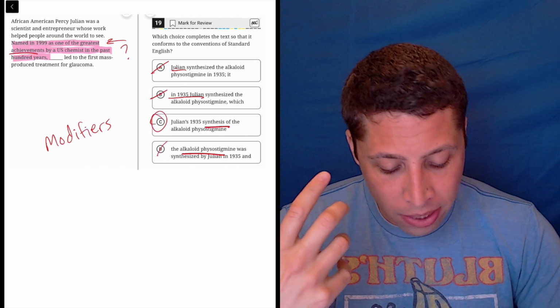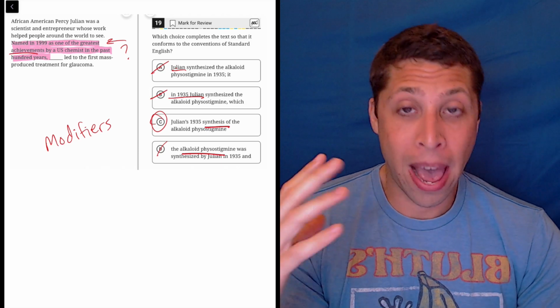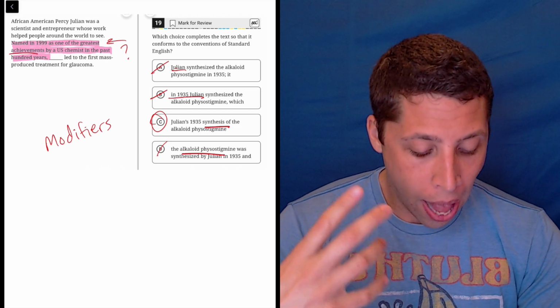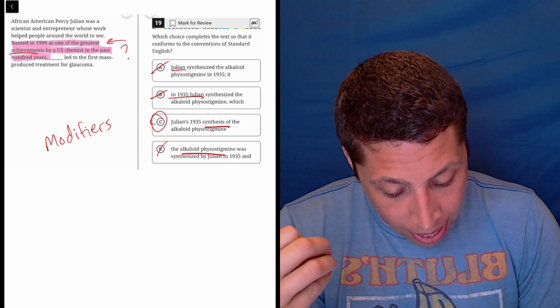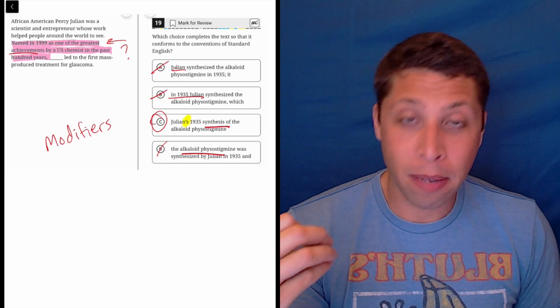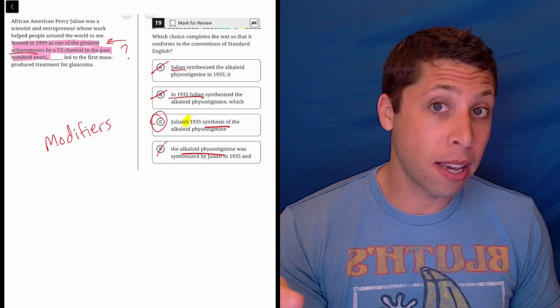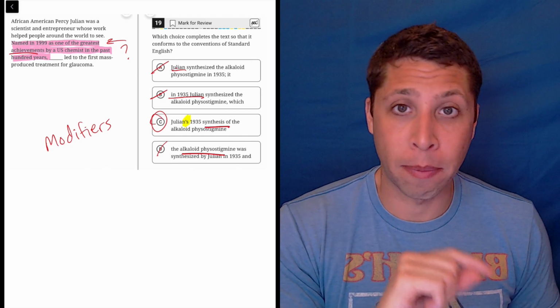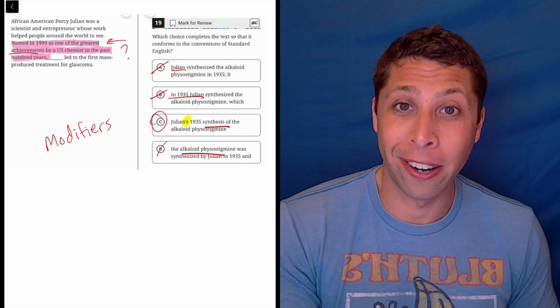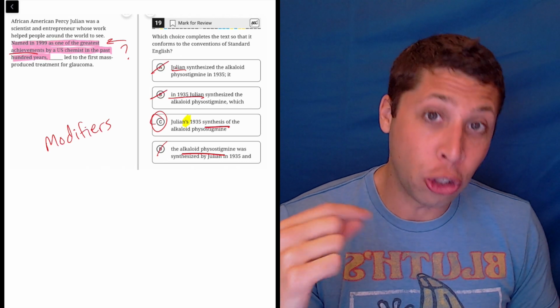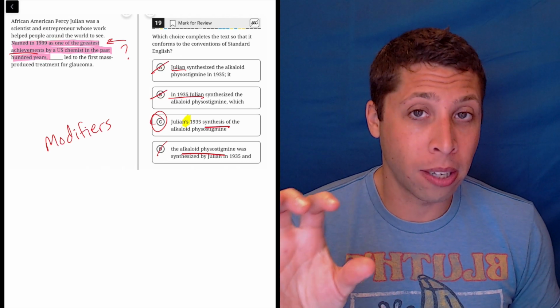The problem with C, I think for most of you, is in the past, if you've seen me talk about this rule, I usually say that anytime we have an apostrophe, that's a big trap, because the apostrophe is a way of making us think we're talking about one thing, but we're actually talking about something else. And so that's still happening here. It makes us think that maybe Julian is what's starting choice C off, right?